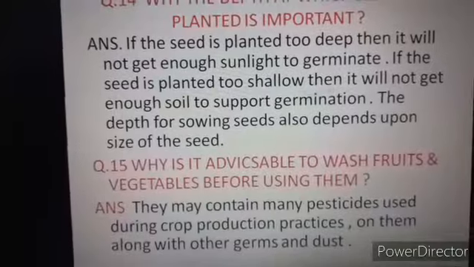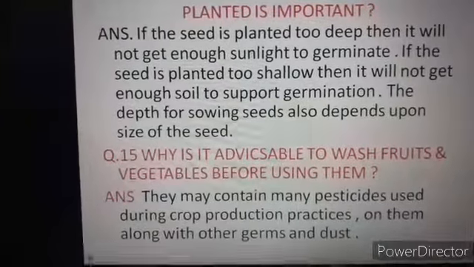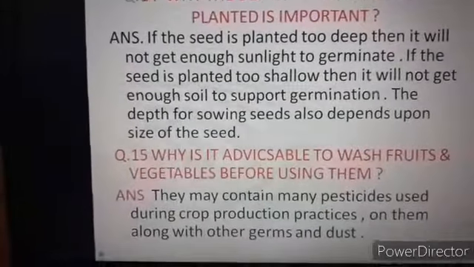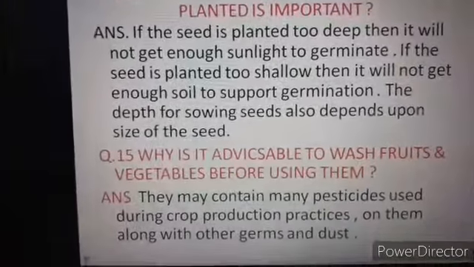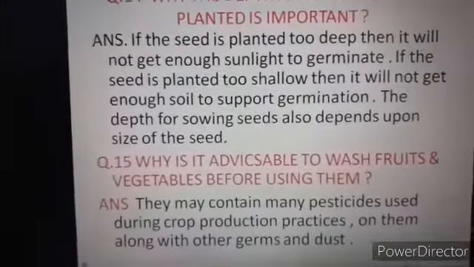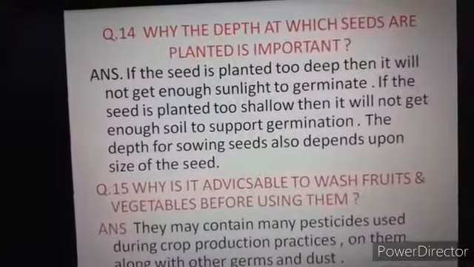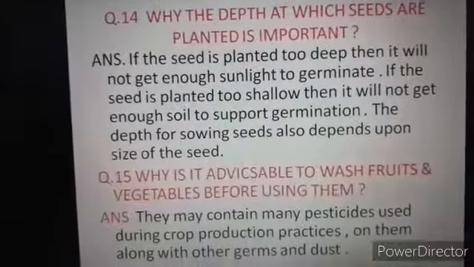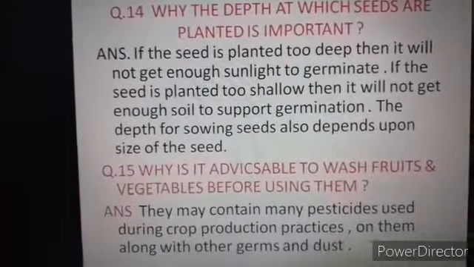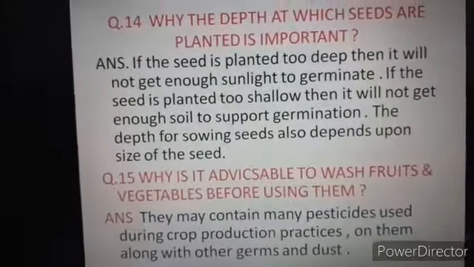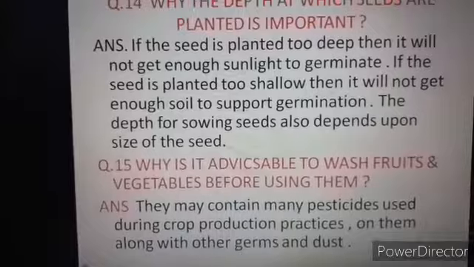The depth for sowing seed also depends upon the size of the seed. So the major factor is that the size of the seed also plays an important role for sowing at a particular depth. For various different crops, seeds are planted at different depths in the soil. So if planted too deep, sunlight will not be properly available, and if placed in the upper layer, we will not get enough soil to support germination, and different sizes of seeds require different depths for planting.